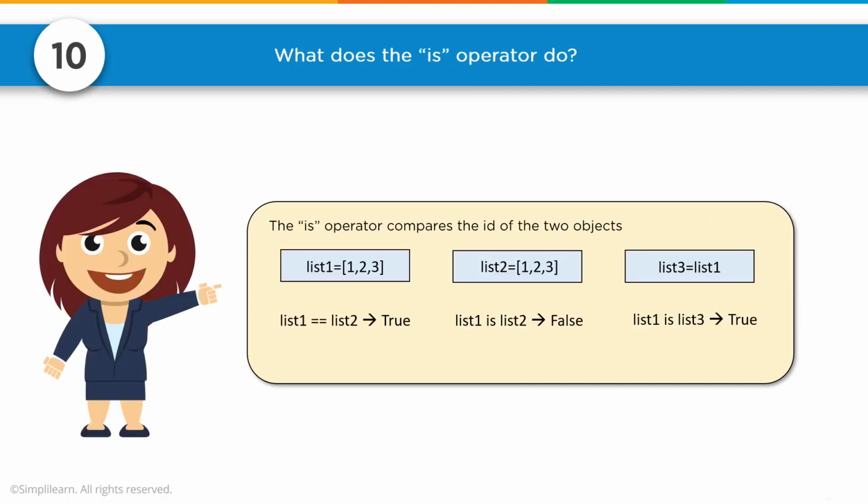Number 10. What does the is operator do? The is operator compares the ID of the two objects. And you can see in here where list1 equals brackets around 1, 2, 3, list1 equals equals list2 is true. And you have the double equals in Python, of course. And you can do list1 is list2, where list2 equals 1, 2, 3, is false. List2 is not the same object as list1. It equals it, but it's not the same object. And if we do list3 equals list1, then list1 is list3 equals true.